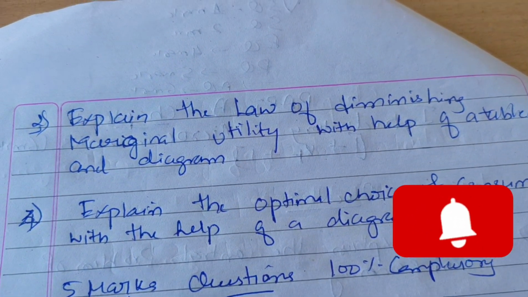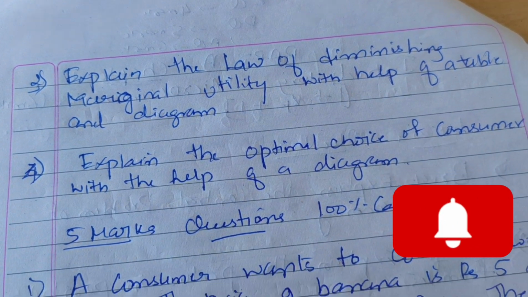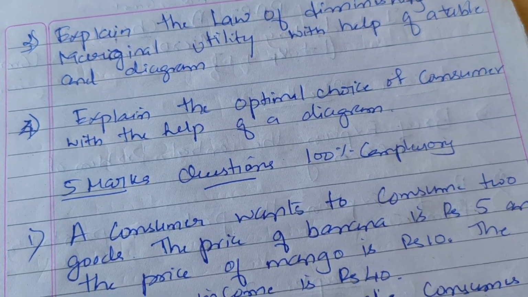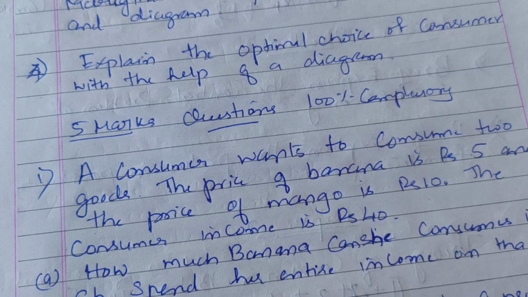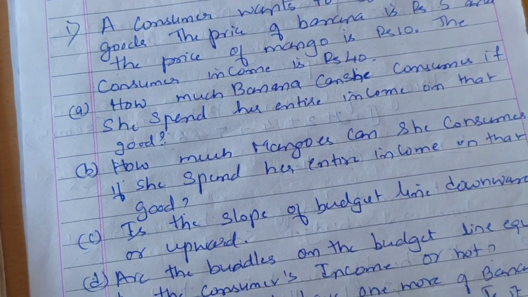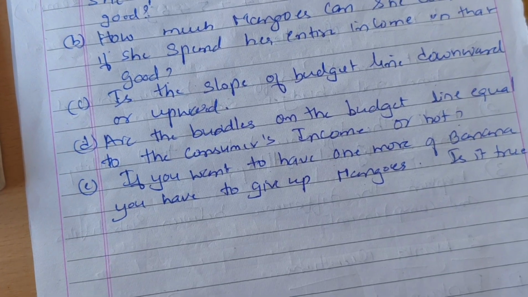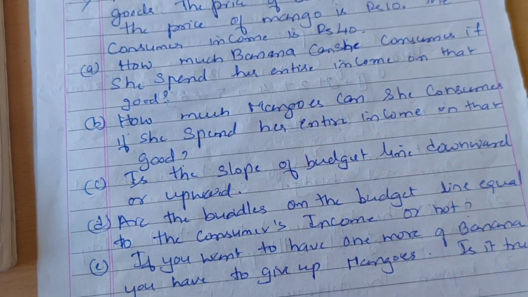See what they have given in the 5 marks question: a consumer wants to consume goods at a price of banana and mango. The problem is, how many mangoes have been consumed, how many bananas have been consumed, and what is the slope of the budget line.